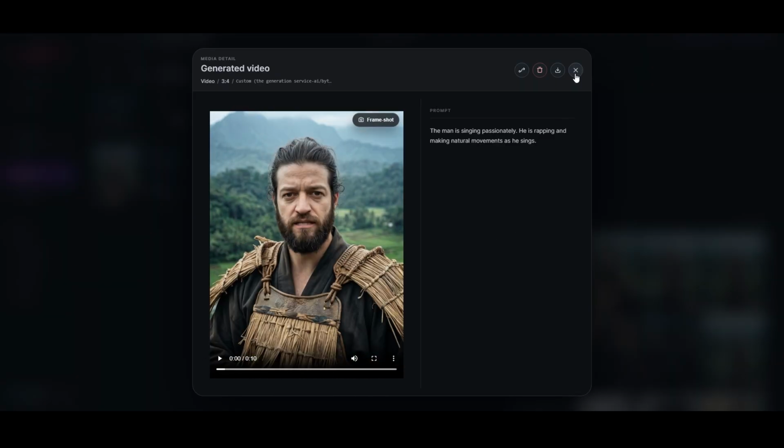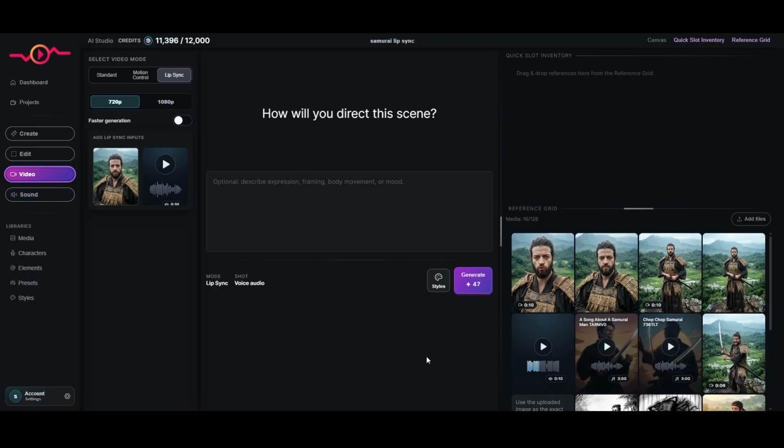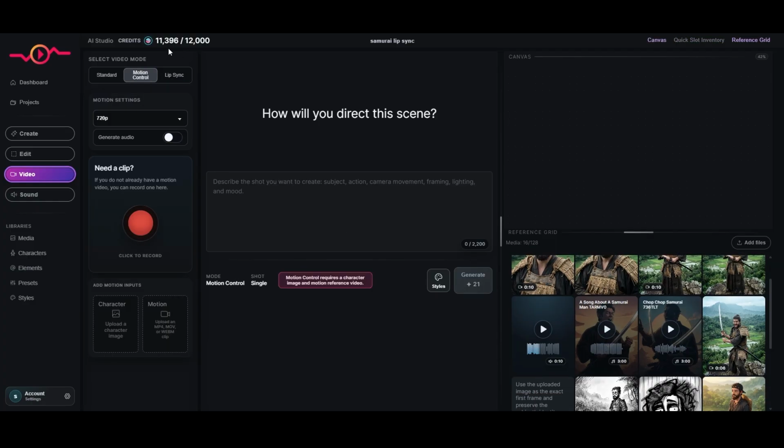Right, so again, not too bad, but now let's talk about method 3. This is one of my favorite methods and will generally get the best result, particularly if you're doing things like music videos and stuff like that. So this time I'm going to switch the tool into motion control. And now I'll just come right down here and click this red button.